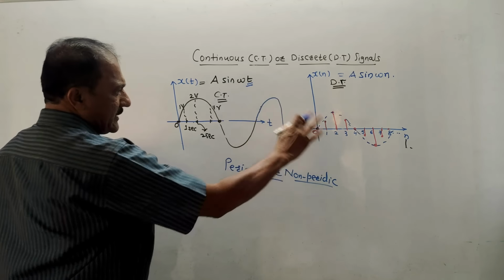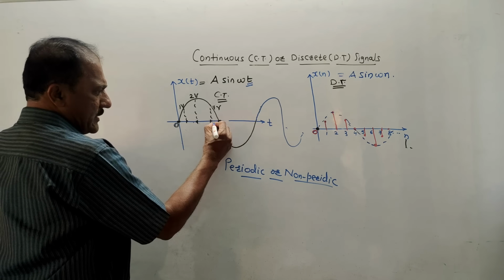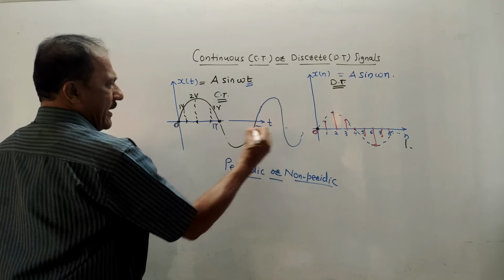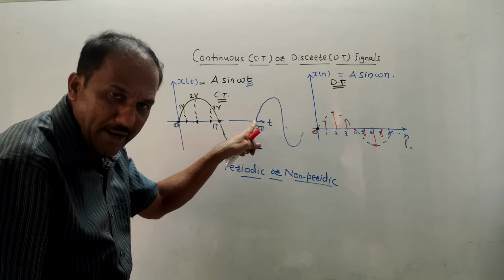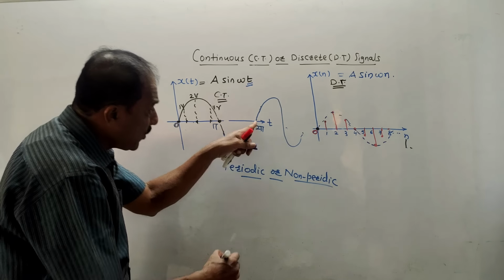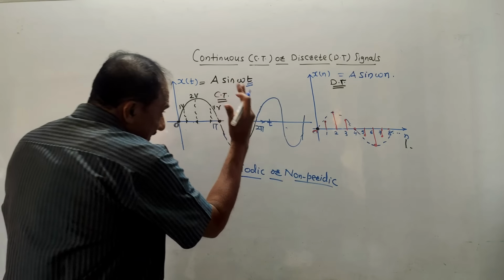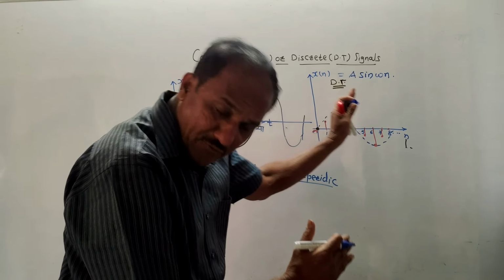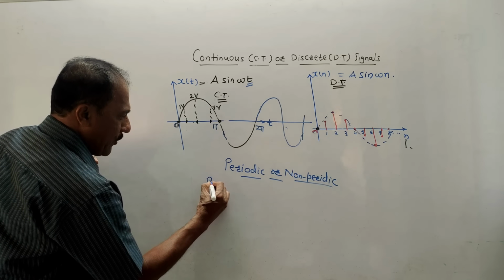It goes on increasing till infinity. I will mark few readings. We know that this is 0 origin, this is pi, this is 2 pi. From 0 to pi there is a positive half cycle. From pi to 2 pi there is a negative half cycle. After 2 pi again the signal repeats like this. So this same portion is getting repeated till infinity. This is known as a periodic signal.